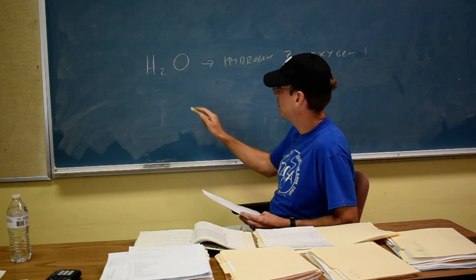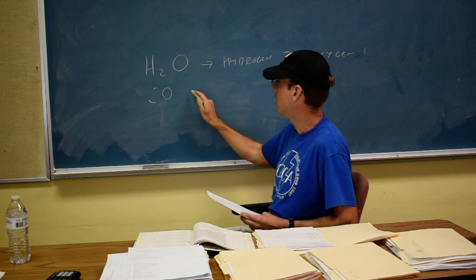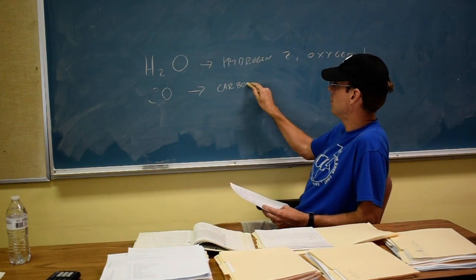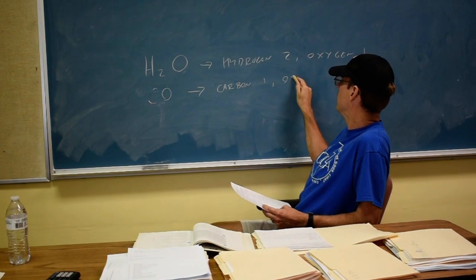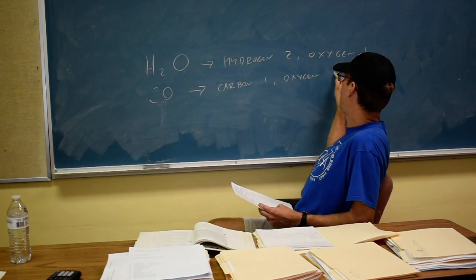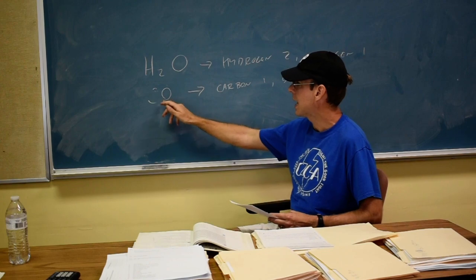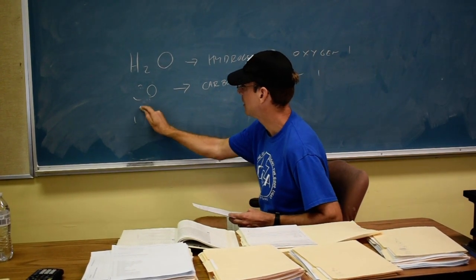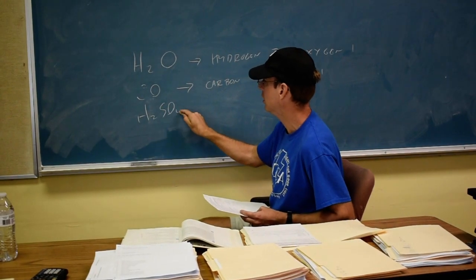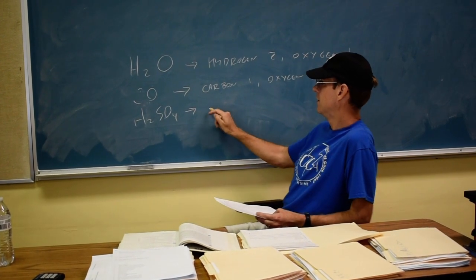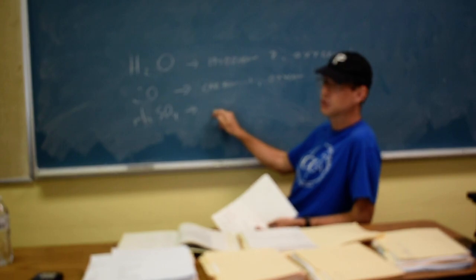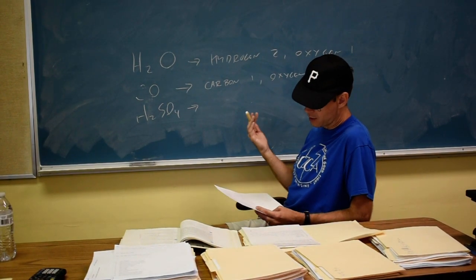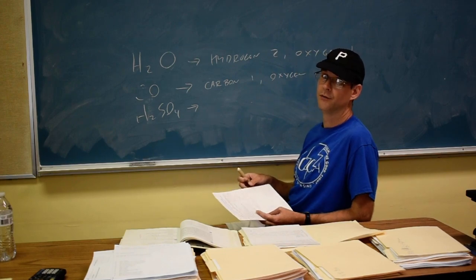If I say something like CO, carbon monoxide, they expect you to say C stands for carbon, there's 1. O stands for oxygen, also 1. Anytime we lack the subscript, we assume it's a 1. If they say something like H2SO4, which is sulfuric acid, they want you to say hydrogen, there's 2, sulfur, there's 1, oxygen, there's 4. That's what they're looking for from you.